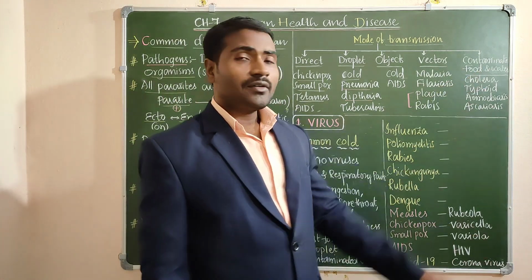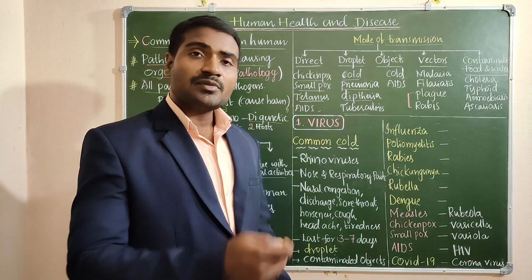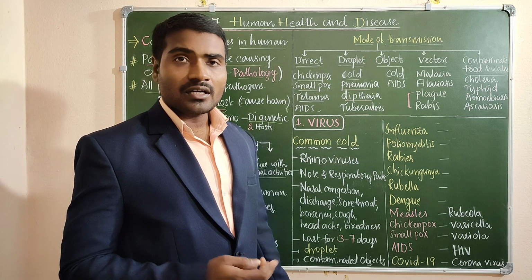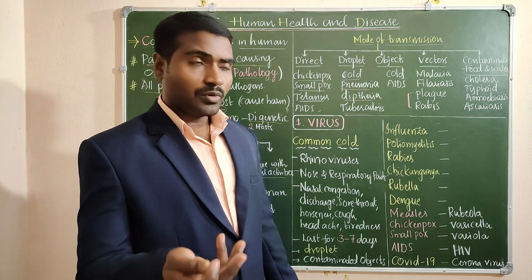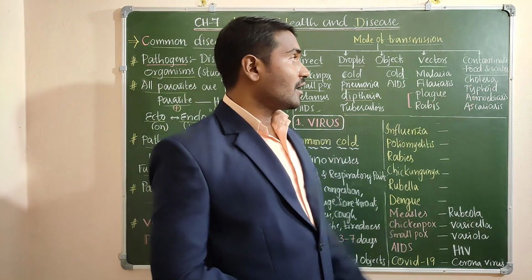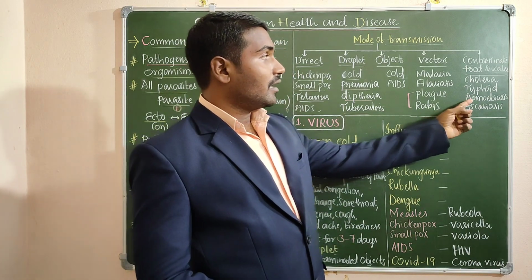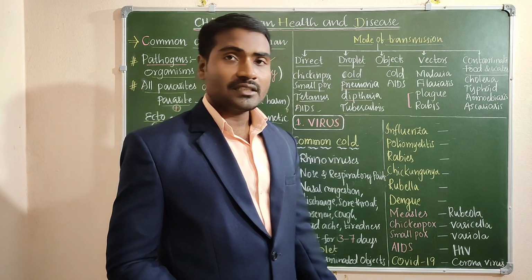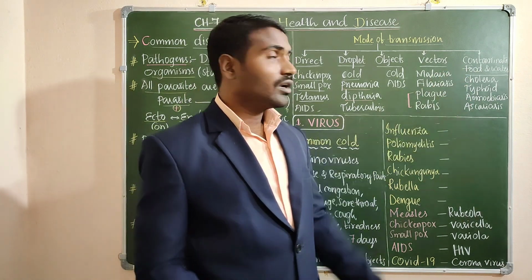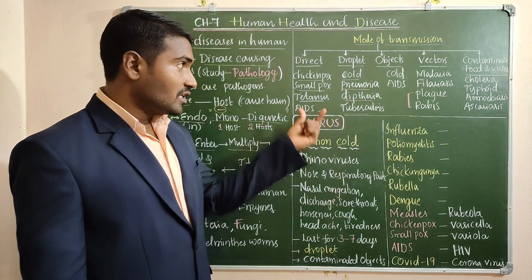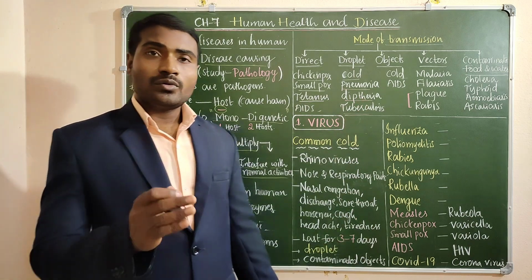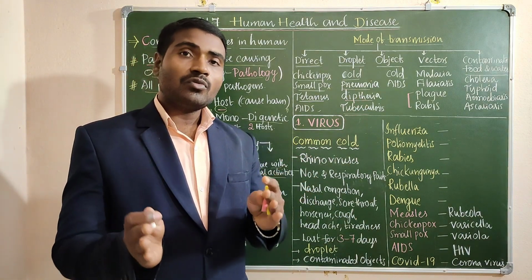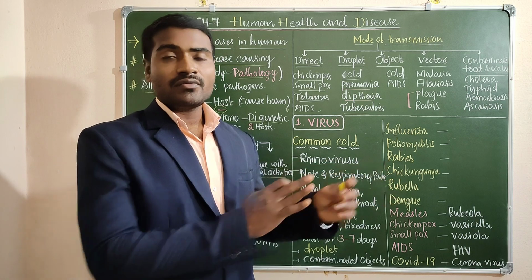Come to contaminated food and water. Some of the diseases transmit through contaminated food and water. Contamination means polluted food, polluted water. Okay, cholera, typhoid, and dysentery, amoebic dysentery, and ascariasis. These are the diseases transmitted through contaminated food and water. So this flowchart helps you to simplify the topic, the mode of transmission of different types of diseases.